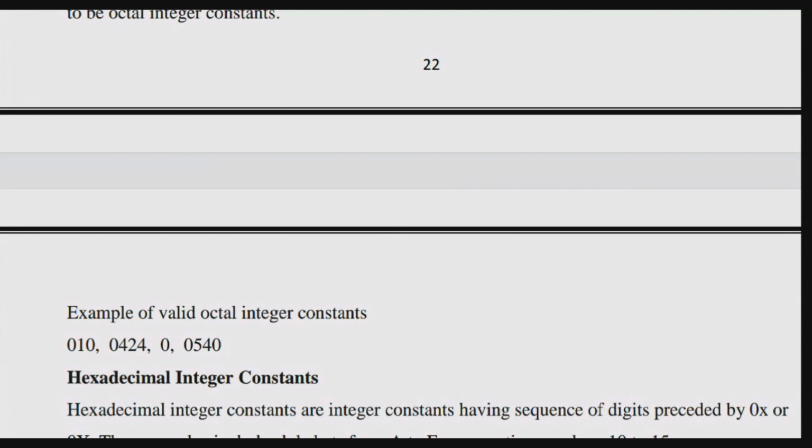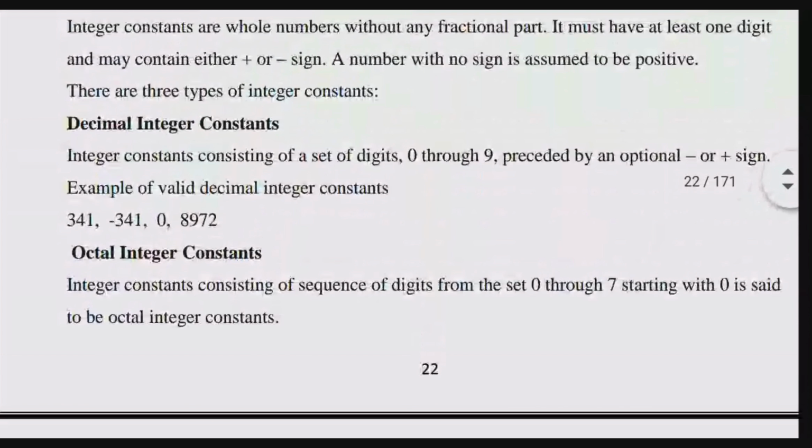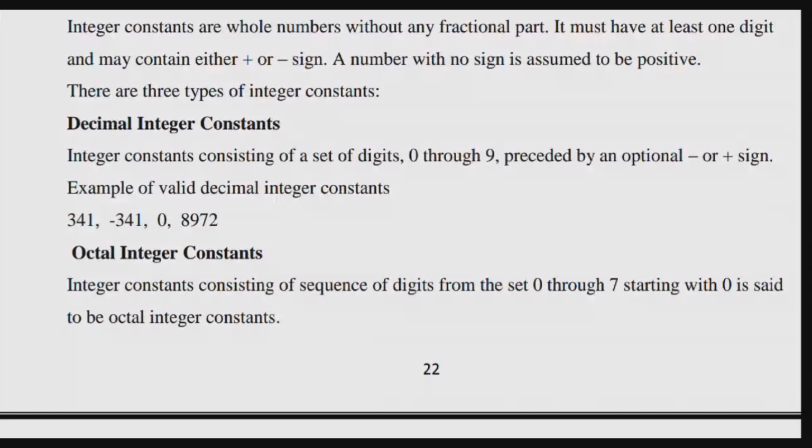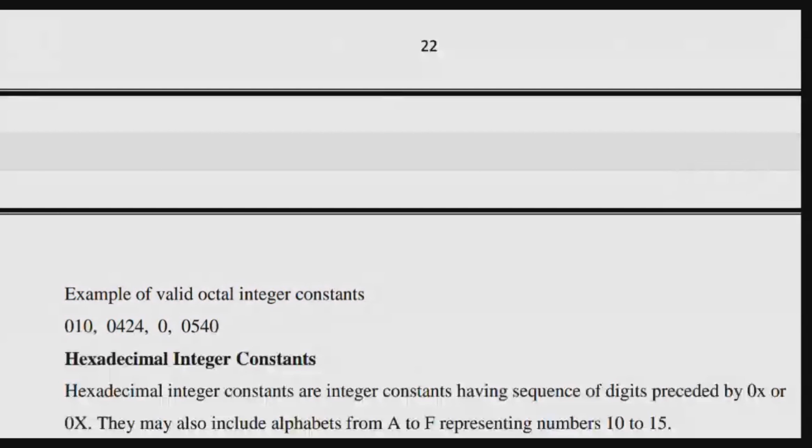See, all started with 0 only. In the first set, we have taken 0. In the second also we have taken 0. So 0 will be considered as a decimal integer constant as well as an octal integer constant. I repeat, in decimal also we have taken 0, and the example is valid for decimal. So I can call this 0 decimal as well as octal, both sides I can take. But when it comes to octal, it should start with 0.